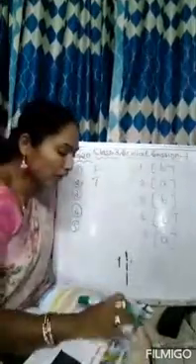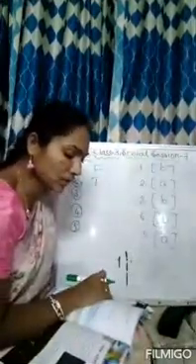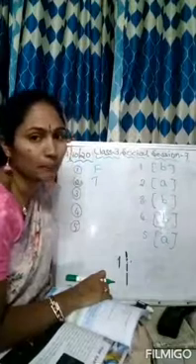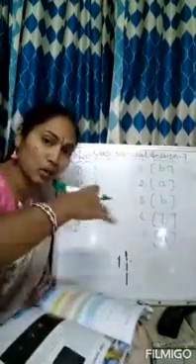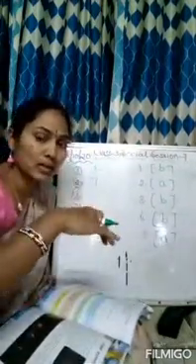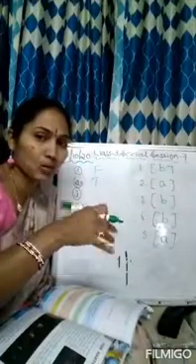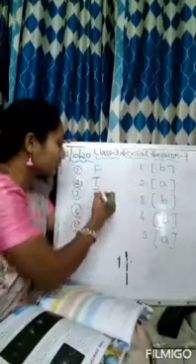Third one. We can see all the places on the earth at the same time on a globe. No, we have to rotate the globe. On a globe, can we see all the places at a time? No. You have to rotate the globe and see. That means it is false.